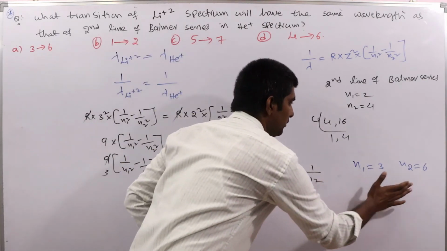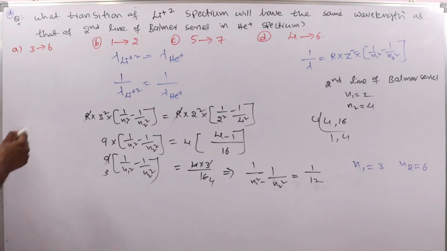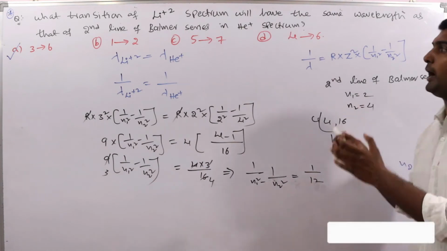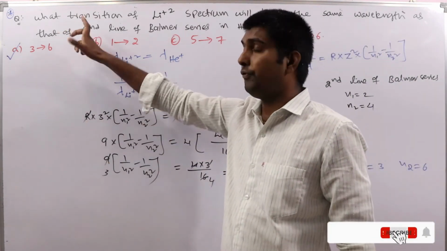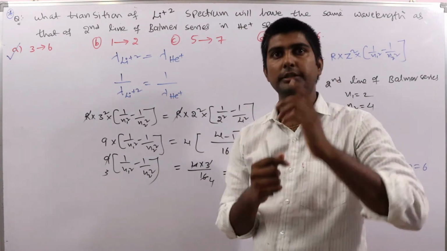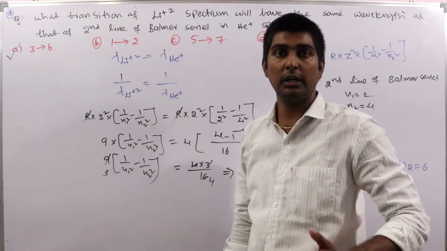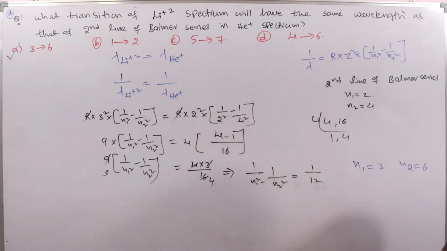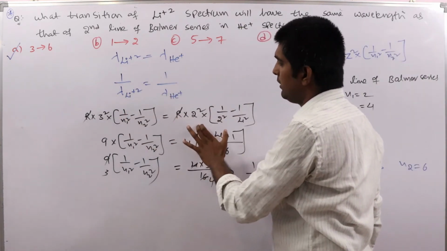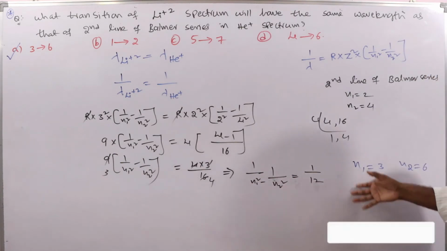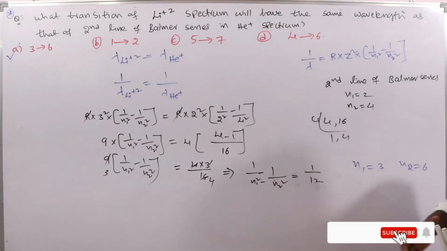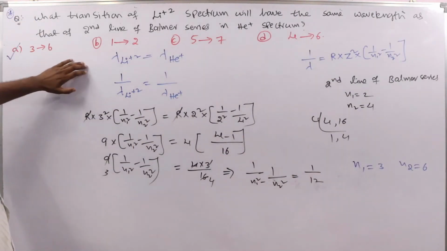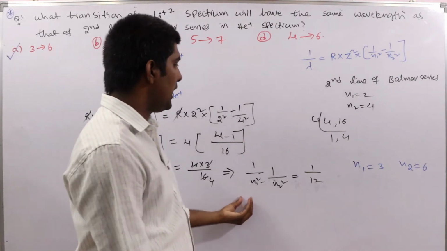So here N1 equal to 3, N2 equal to 6. So what is the option? A is the answer. Same formula only, but see how the problem has been given. Two different species are given and one condition is given, that their wavelength is equal for a particular transition in lithium plus 2 and a particular transition in helium plus. By substituting, we calculate the transition and get a relation like that. Here you should check from the given options, then we will get the answer easily.